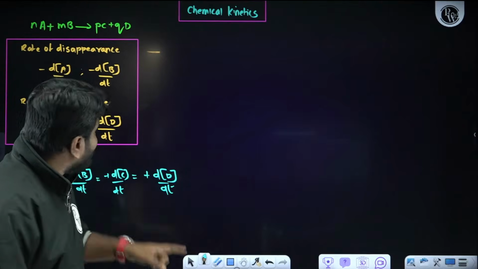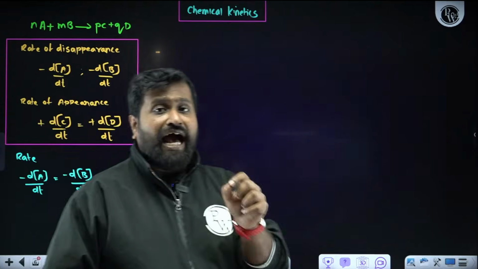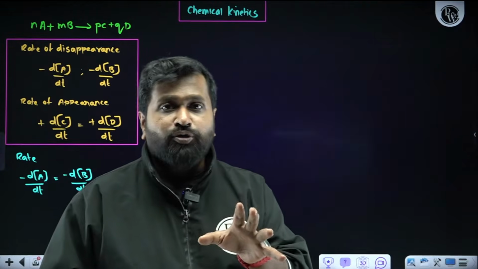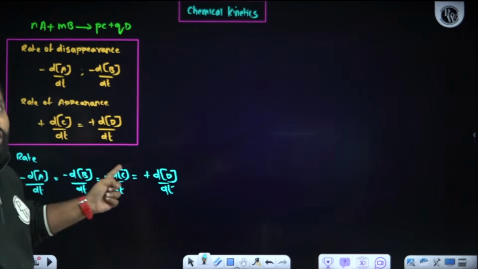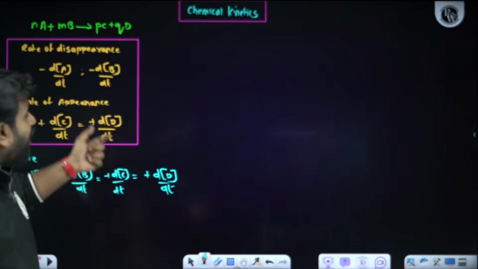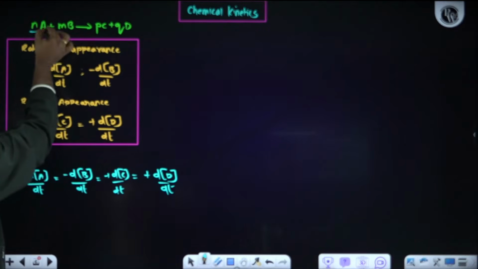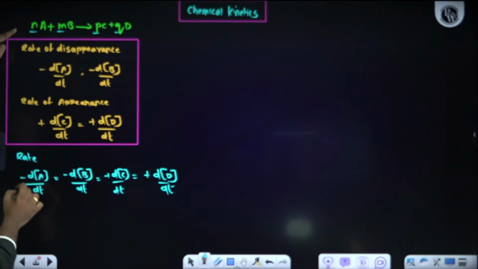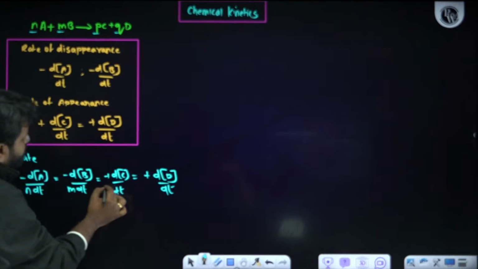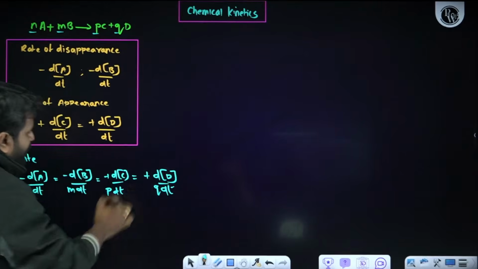But remember one thing, when we are about to write the average rate, when it comes to average rate, we need to consider the stoichiometric coefficient. So here, the stoichiometric coefficients are n, m, p, q, and they will come in the denominator. It is clear.